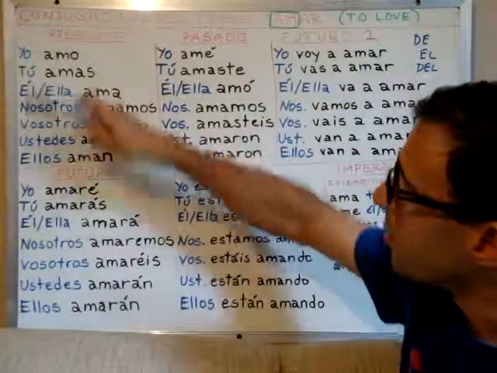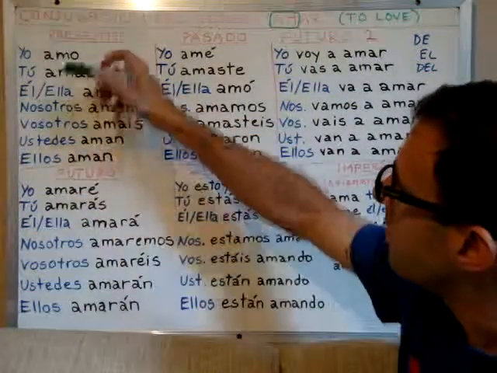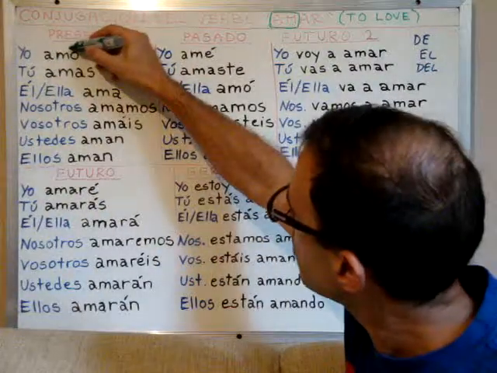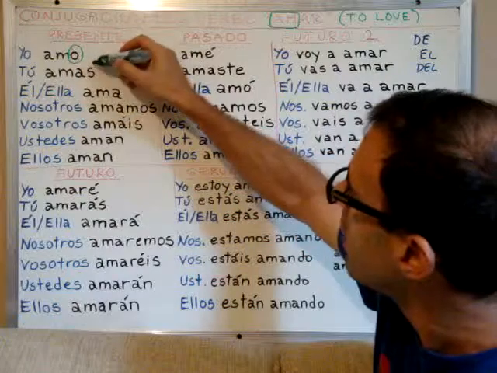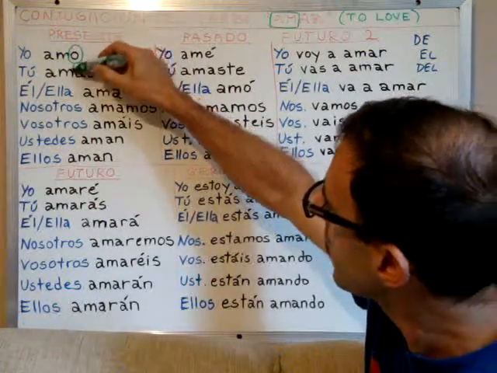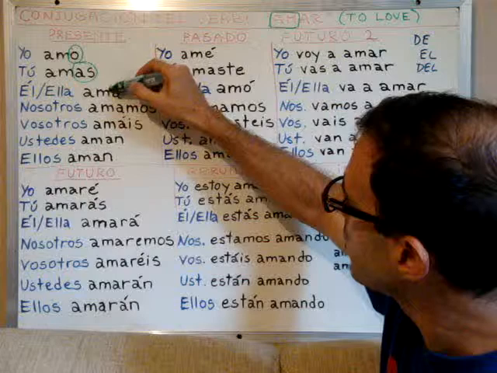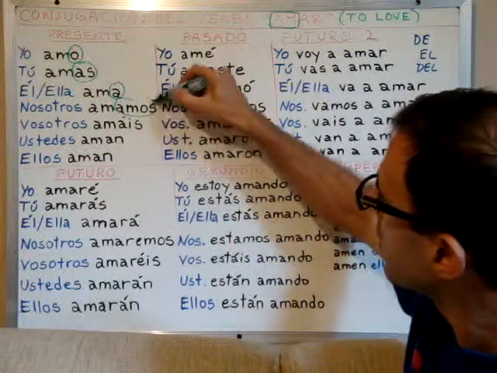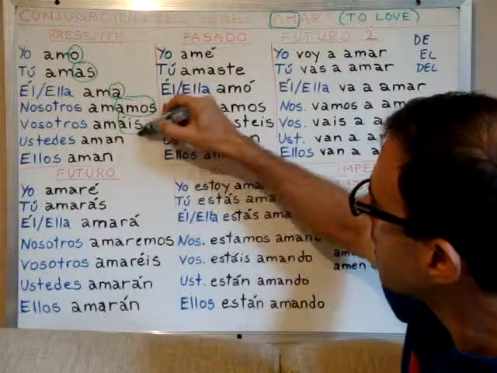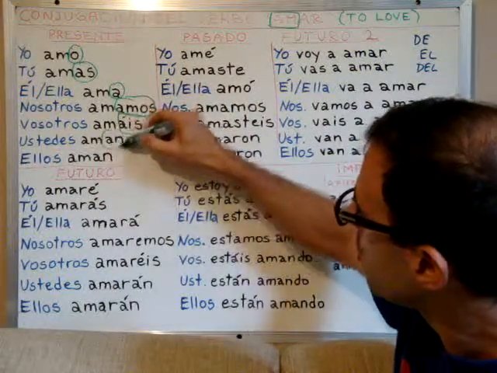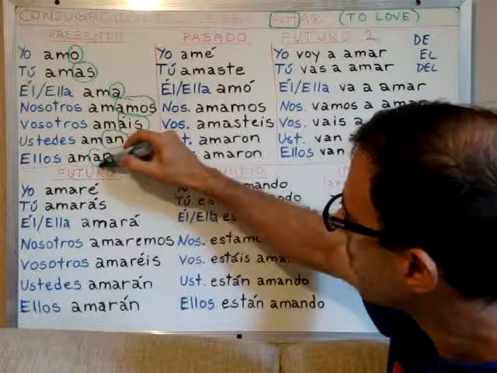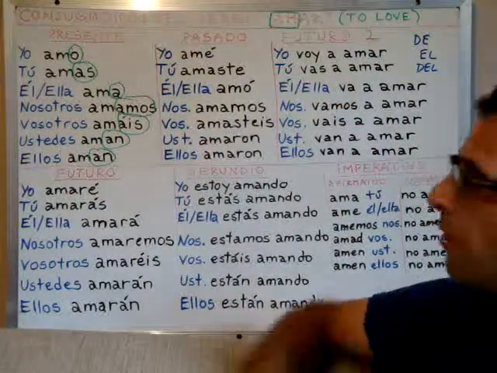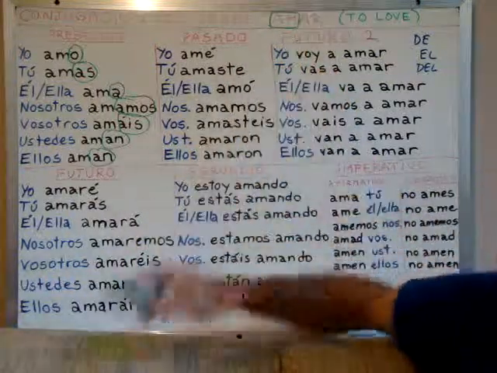So for the present tense, we take the root of the verb and we add an O for first person, an AS for second person, right? This is a pattern that applies to all the regular verbs that belong to the group of verbs that end in AR, okay?